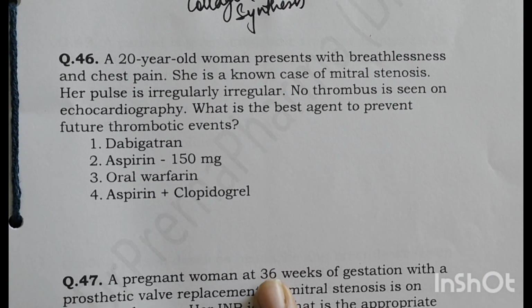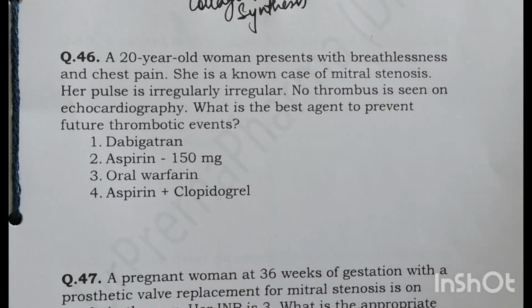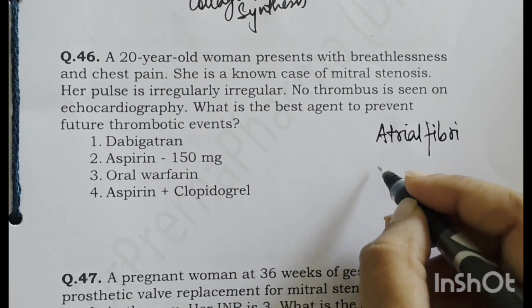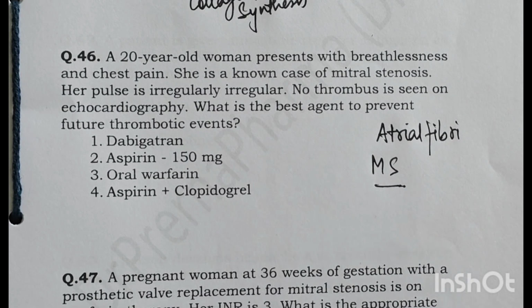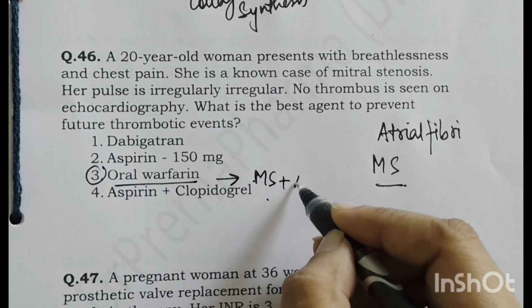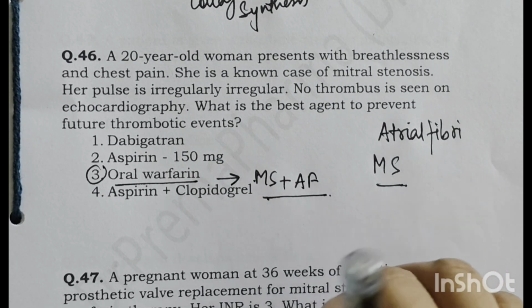A 20-year-old woman presents with breathlessness and chest pain. She is a known case of mitral stenosis. Her pulse is irregular. No thrombus is seen on echocardiography. So what is the best agent? Now, see, a very typical question. A patient with breathlessness and chest pain, a known case of mitral stenosis, and her pulse is irregular. So basically, this is a case of atrial fibrillation, and the patient has mitral stenosis. So a patient of atrial fibrillation with mitral stenosis, no thrombus. The preferred therapy is warfarin. Oral warfarin is the therapy for patients with MS and atrial fibrillation as per the established guidelines. Warfarin is an anticoagulant which will be beneficial in this case.